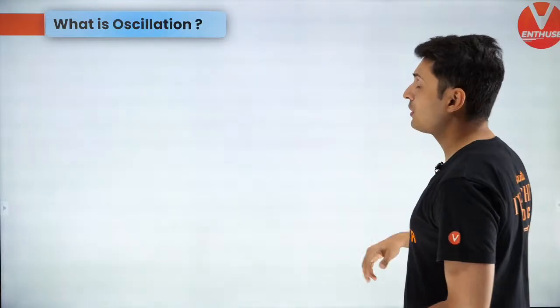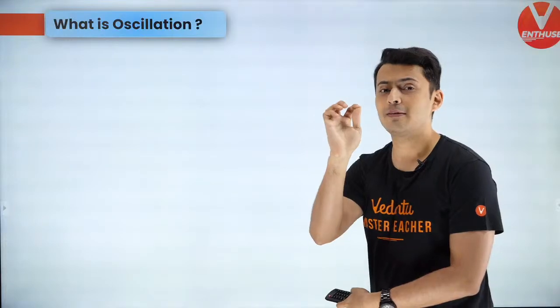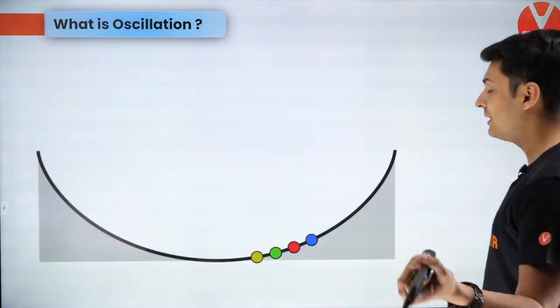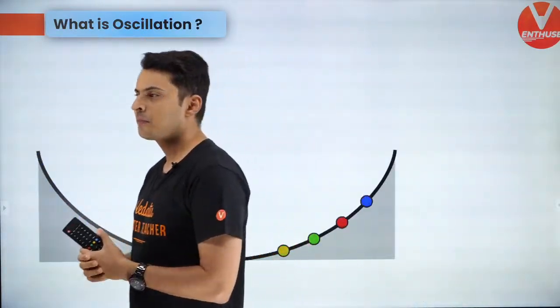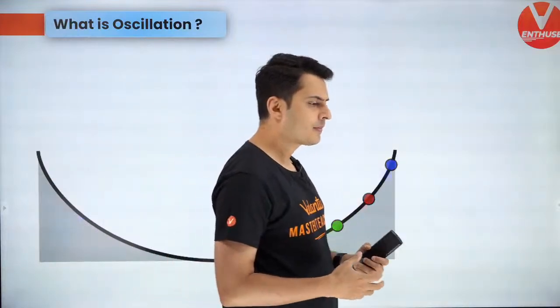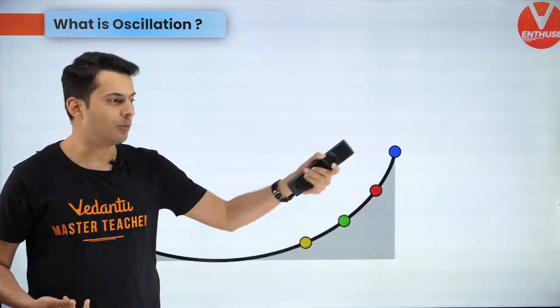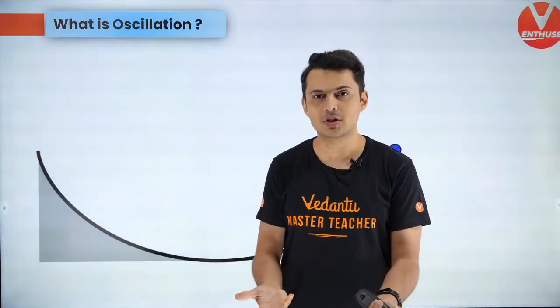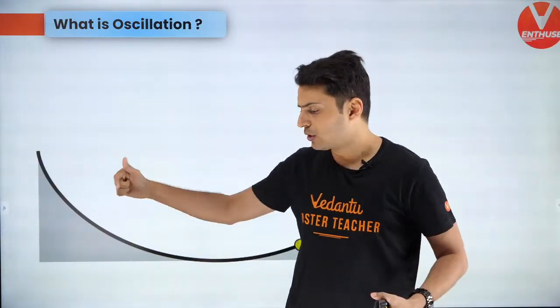Next, in periodic motion there are more types, so we're going to come to that. Don't worry, everything will be clear and you're going to see a very, very important thing. So what is oscillation? Oscillation is basically to and fro motion. So I walk here and then I walk here and then I do some time pass and then I walk here and then I figure out, okay, I want to go there, so I go here. So that's oscillatory motion. It need not be periodic, please keep that in mind, because I might go there and come back and again go there and come back at different time intervals, so it may not necessarily be periodic, so keep that in mind.